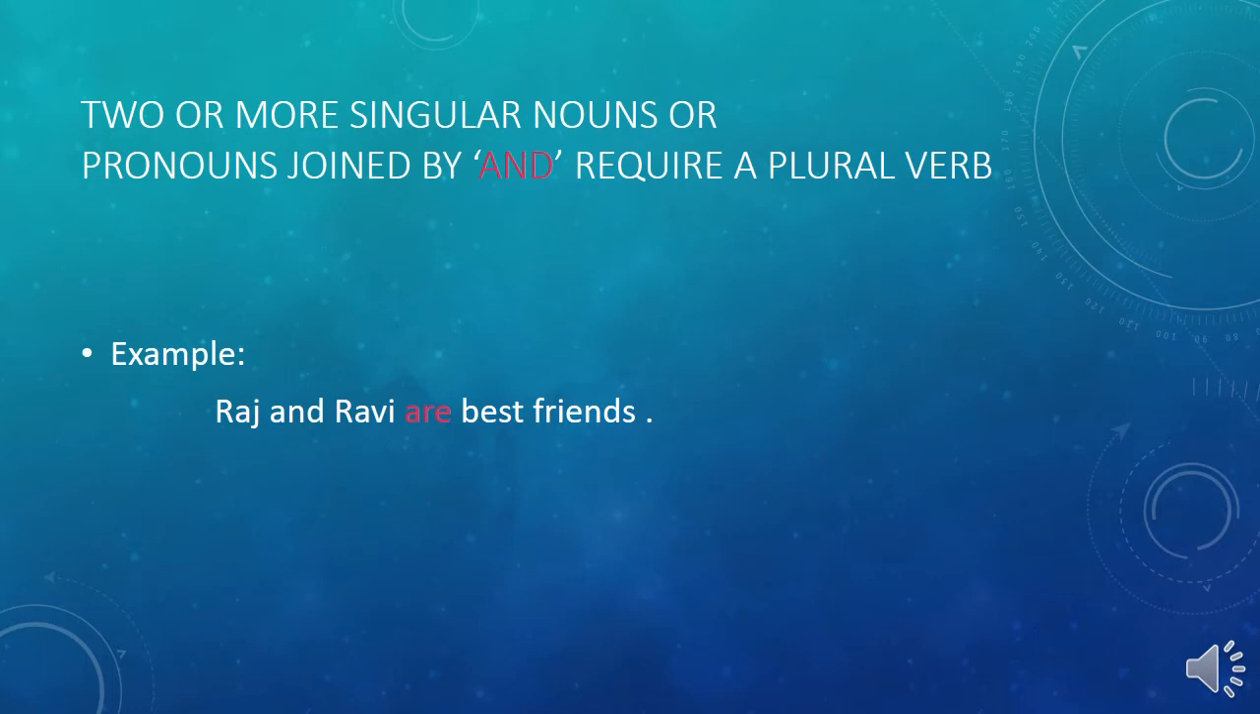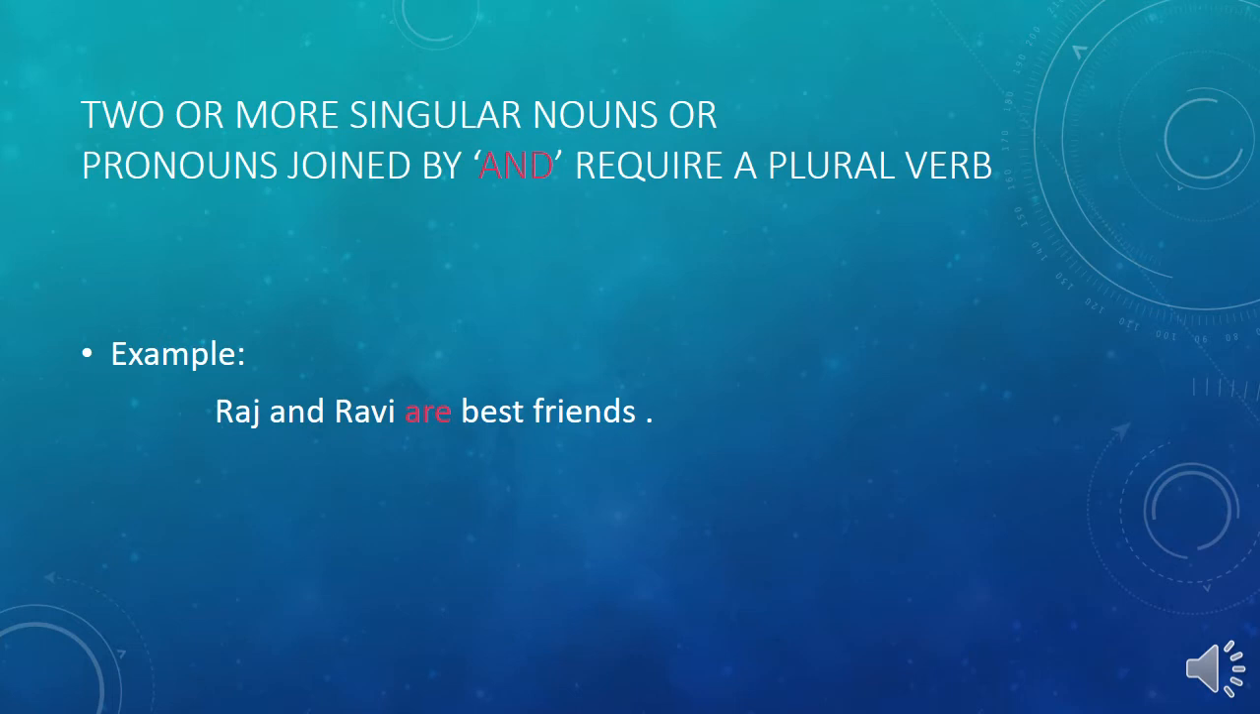Two or more singular nouns or pronouns joined by and require a plural verb. You can see it in the example. Raj and Ravi are best friends. One more example: gold and silver are precious metals. Anita and Sunita are going to the market.